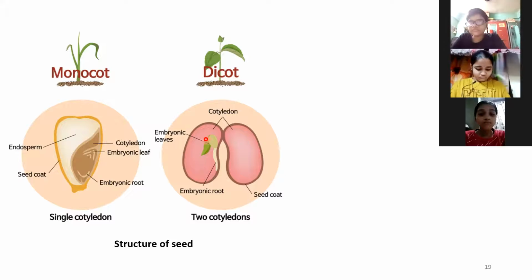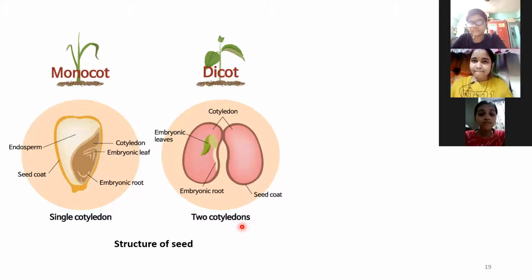So there are two types of seeds in higher plants. One is the monocot seed, the other is the dicot seed. Mono means single, di means two. So when you say monocot, it has come from the word cotyledon. So it has got a single cotyledon, and dicotyledon means it has got two cotyledons.